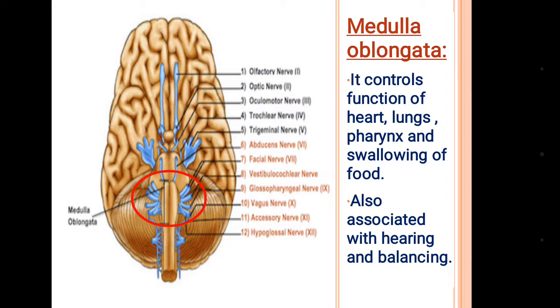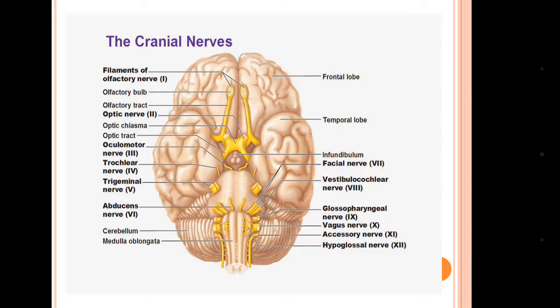It is also associated with hearing and balancing. So you can see total 12 pairs of nerves are originating from the brain that are called the cranial nerves.